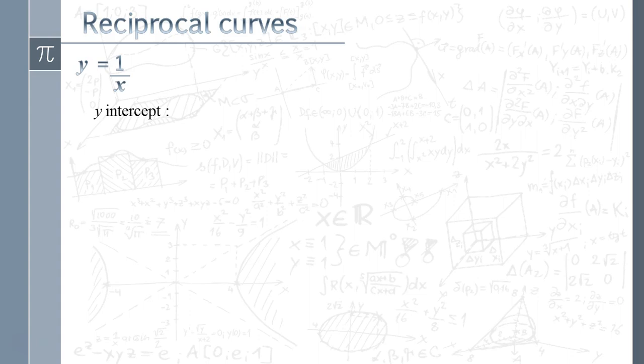Right, let's consider what's happening with the y-intercept. That's going to happen when x equals 0. So if we have a look at that equation, y equals 1 over 0, and straight away we can see we've got a problem, because 1 over 0, we can't do that. It's what we refer to as being undefined. It just doesn't exist. Some people will try and write that as infinity. It's not. It's not 0. It is undefined. There is no answer to the question, what do we get when you do 1 divided by 0? So what that means is that it doesn't go through the y-axis.